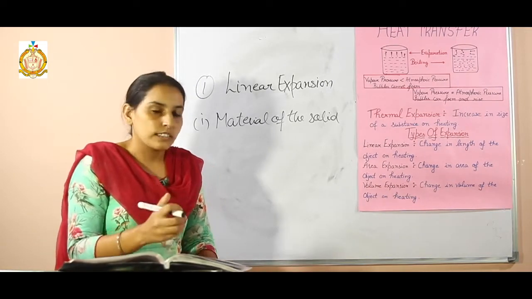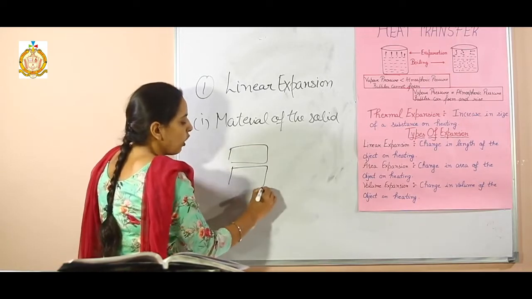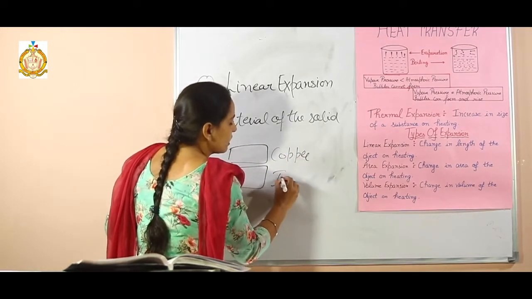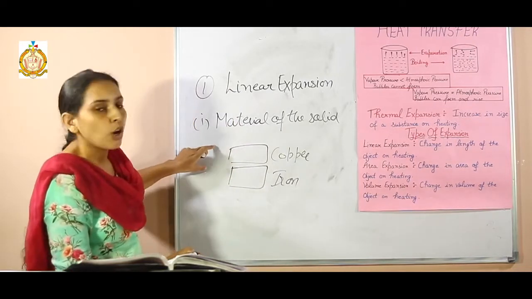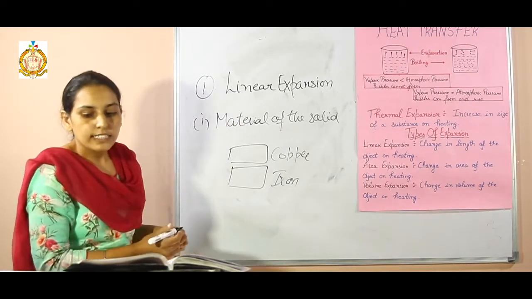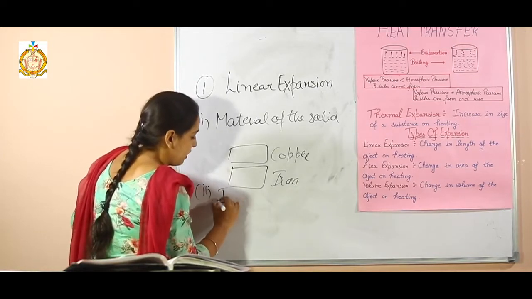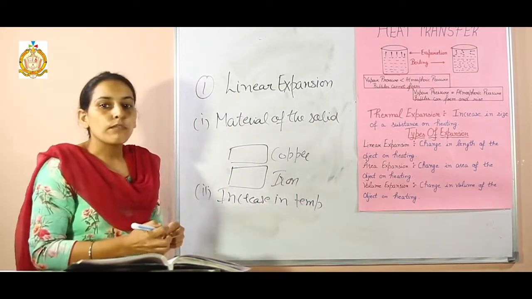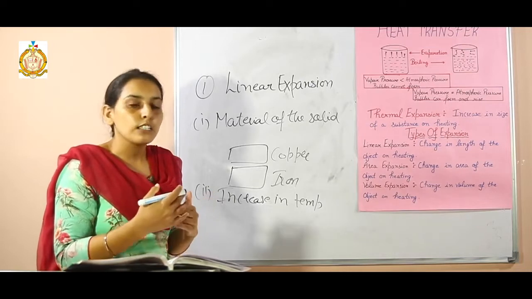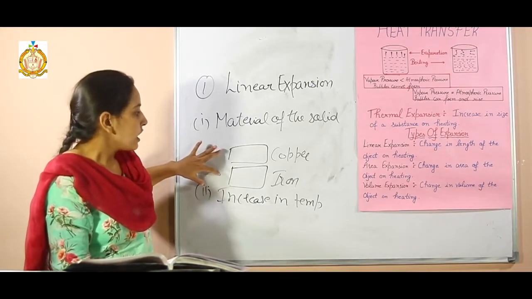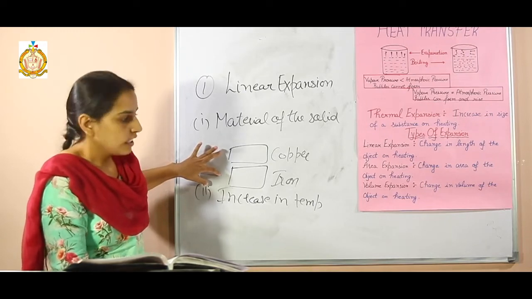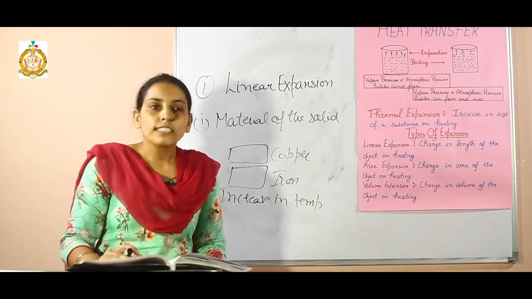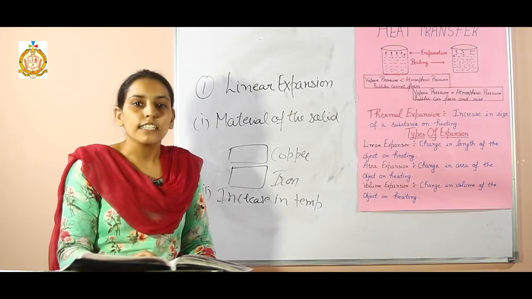If we heat two rods of the same length but of different material, one of copper and the second one of iron, which expands more? Copper expands more than iron. Second is increase in temperature. Students, if we provide more heat to the substance, then it can expand more. For example, if we provide heat to both copper and iron rods, which will expand more? Again copper. The more the rise in temperature of a solid, the more is the linear expansion.